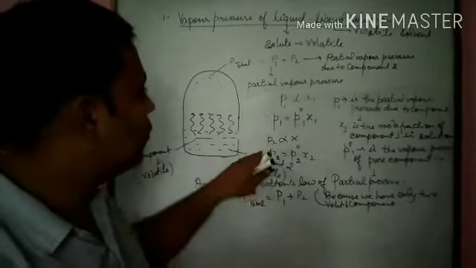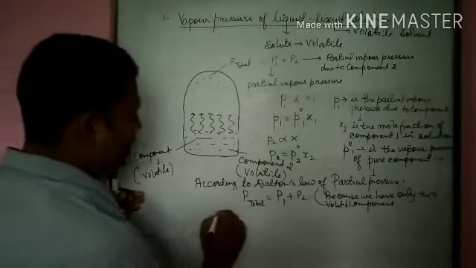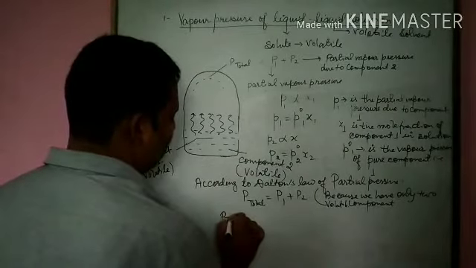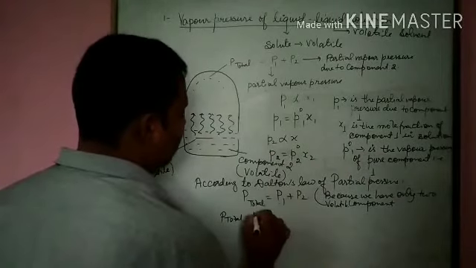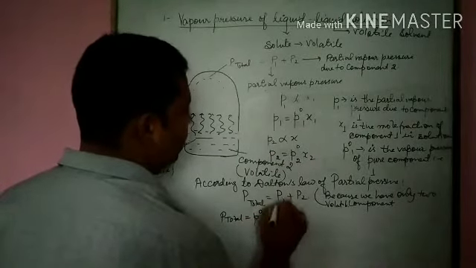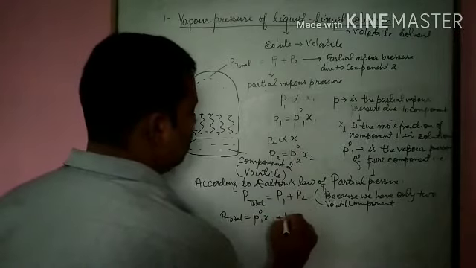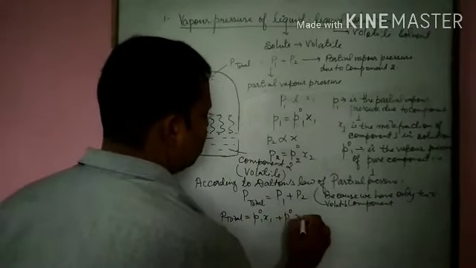Introducing their values from these equations, we have P total equals P1, that is P naught 1 x1, plus P naught 2 x2.